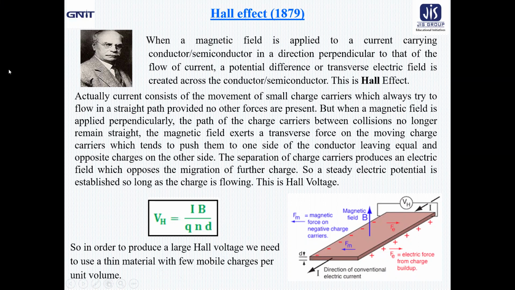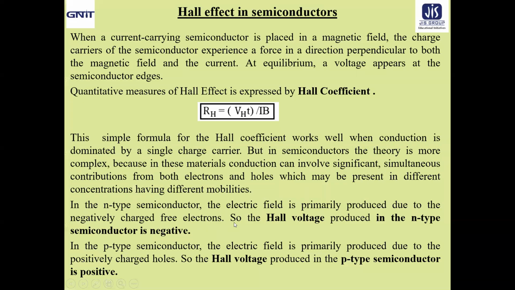But when you are talking about the semiconductor, you have both electrons as well as holes. So two types of charge carriers are present, their concentrations will be different and their mobilities may be different.